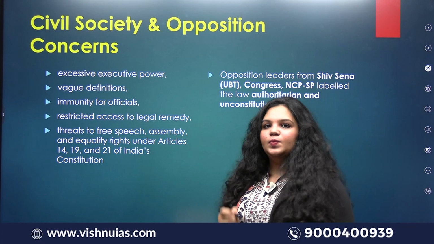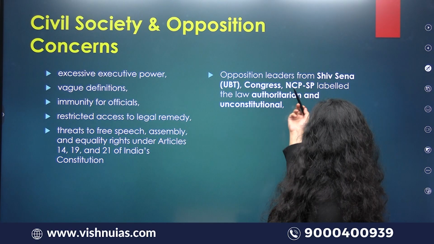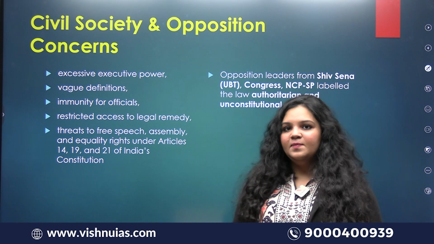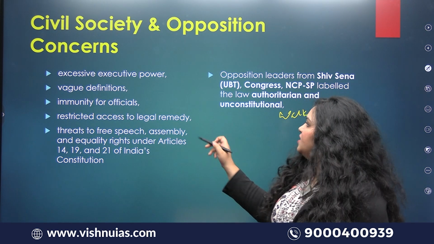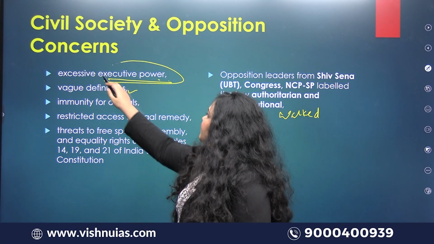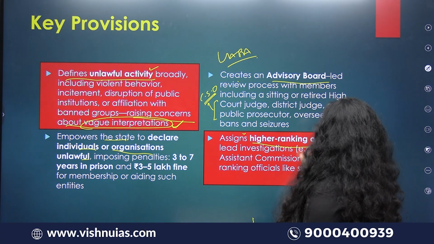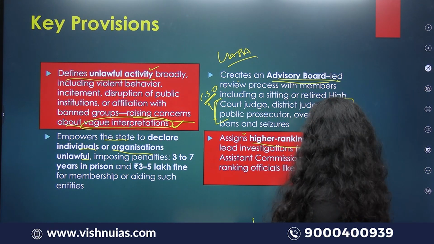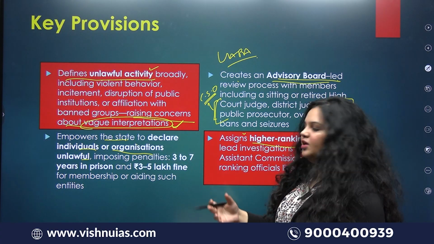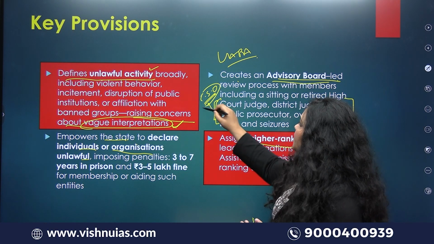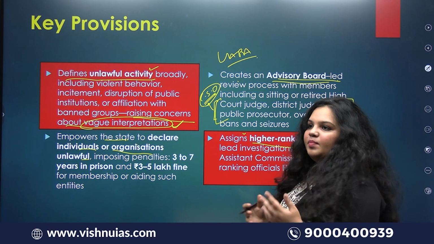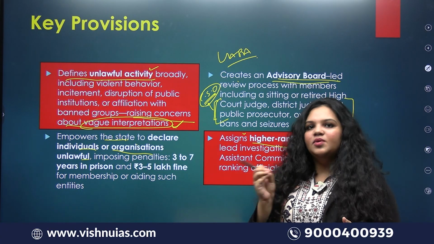Now, opposition concerns. Why are the protests happening today? Why have opposition leaders walked out of the Sansad today? It's because of excessive executive power and vague definitions. Excessive executive power, you can see in the previous slide. It's regarding this advisory board and empowering the state to declare individuals. That's why I said you can include civil society organizations. You can expand this board a little so that it gains more legitimacy.